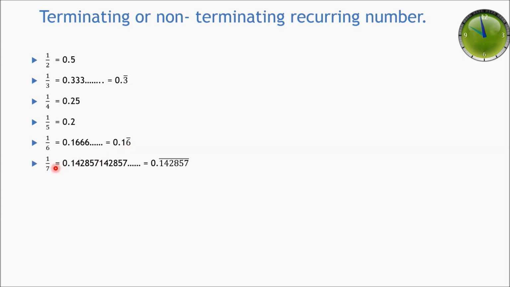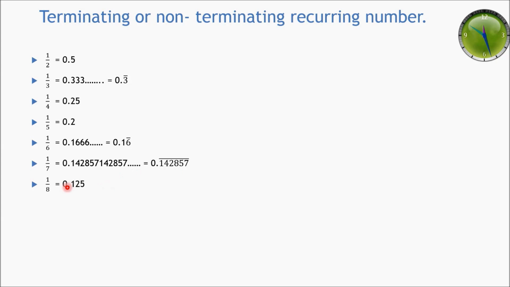Similarly, the decimal expansion of 1 upon 7 comes out to be 0.142857, and then this number gets repeated, 142857 and so on. So we can write it as 0.142857 whole bar, because this whole block is getting repeated.